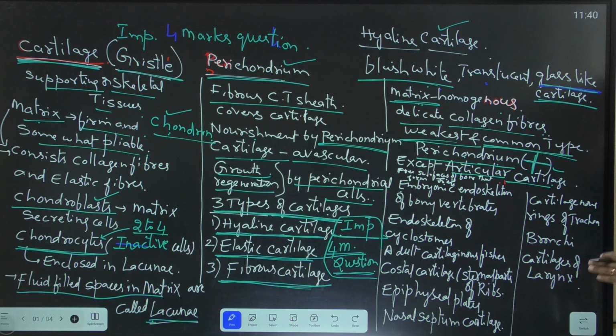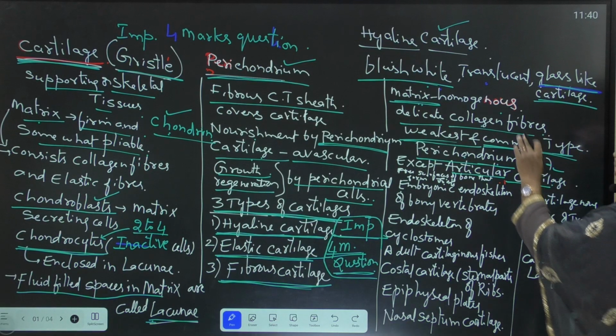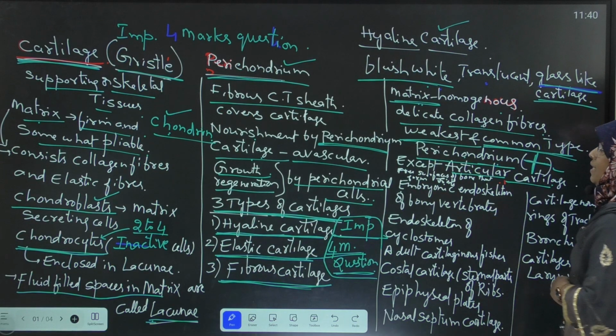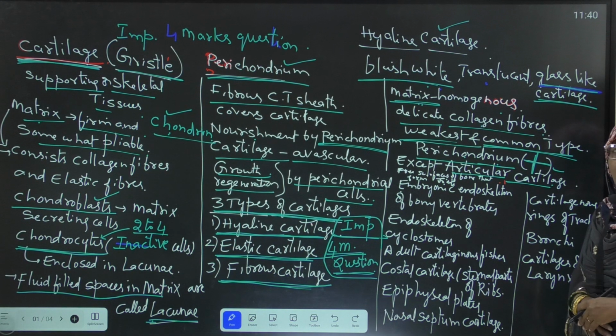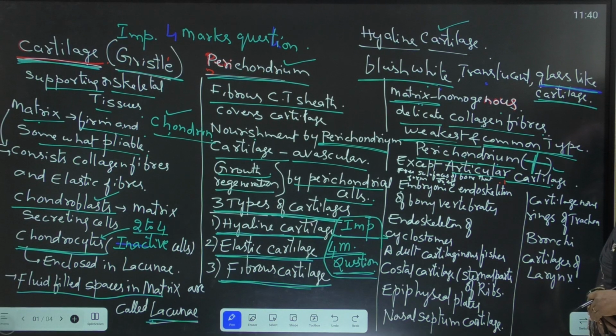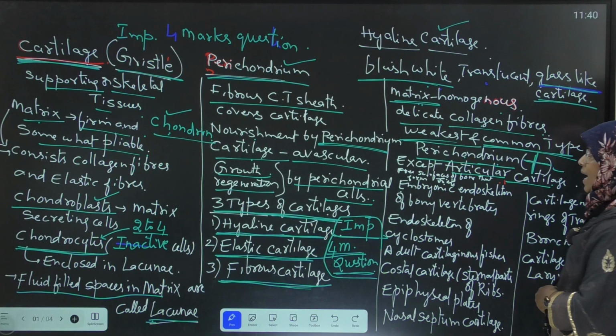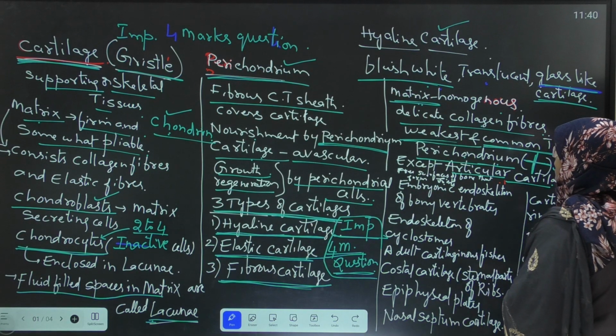This is the exceptional case. In all other hyaline cartilages perichondrium is present, but near the joining of two long bones, near articular cartilage, perichondrium is absent.